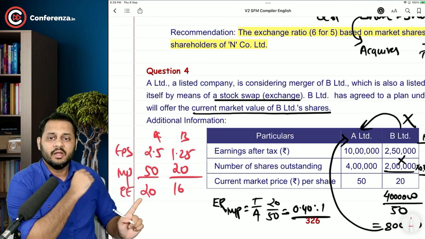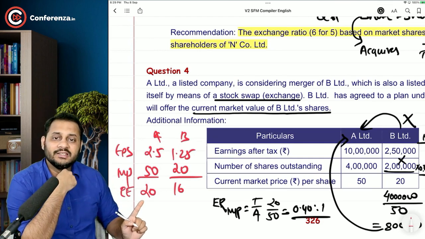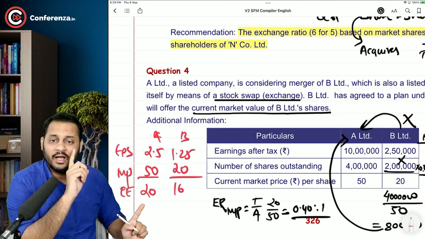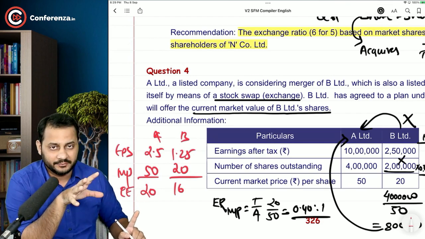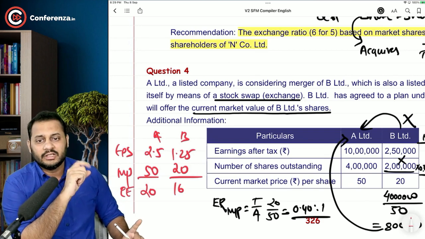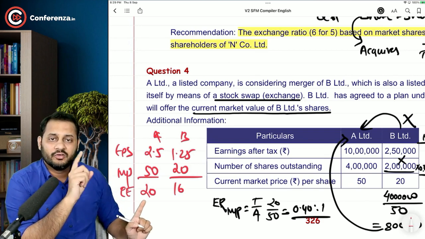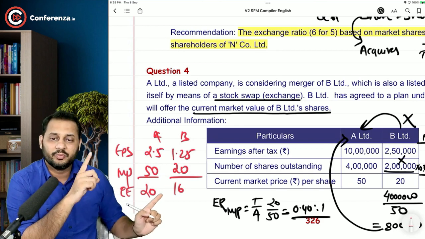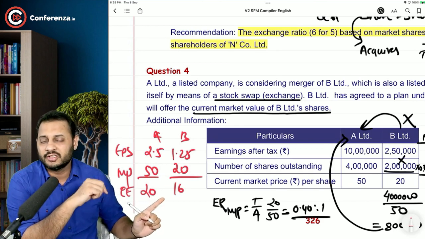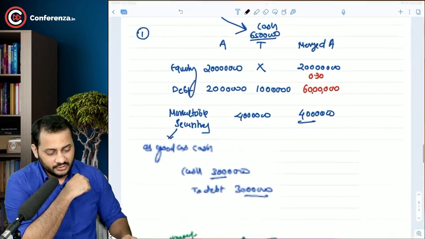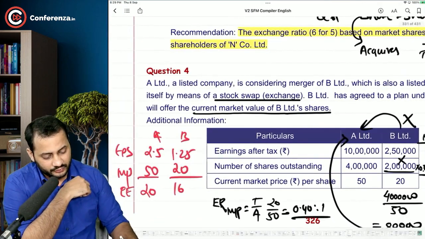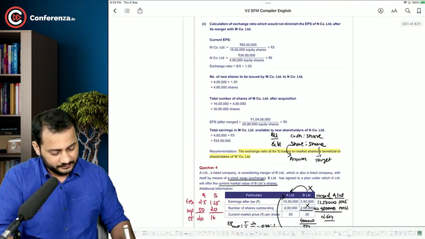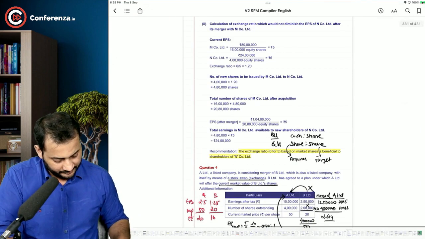Try to understand. The PE ratio of A Limited is higher, which is not good. A higher PE ratio is not a good idea. What does that mean? 1 rupee of earning requires 20 rupees of investment in A Limited, whereas 1 rupee of earning requires 16 rupees of investment in B Limited. So these are the two answers: pre-merger EPS and PE ratio.